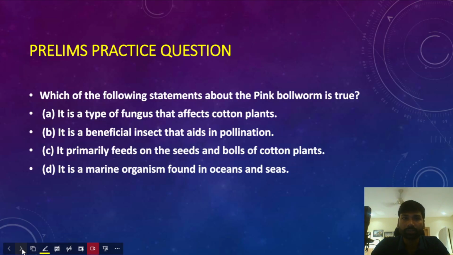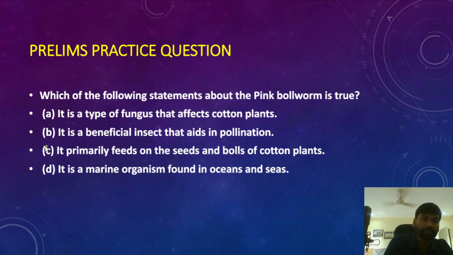The question was, which of the following statements about the pink bollworm is correct? The first statement: it is a type of fungus that affects cotton plants. Second: it is a beneficial insect that aids in pollination. Third statement says it primarily feeds on the seeds and bolls of cotton plants. And fourth statement says it is a marine organism found in oceans and seas.